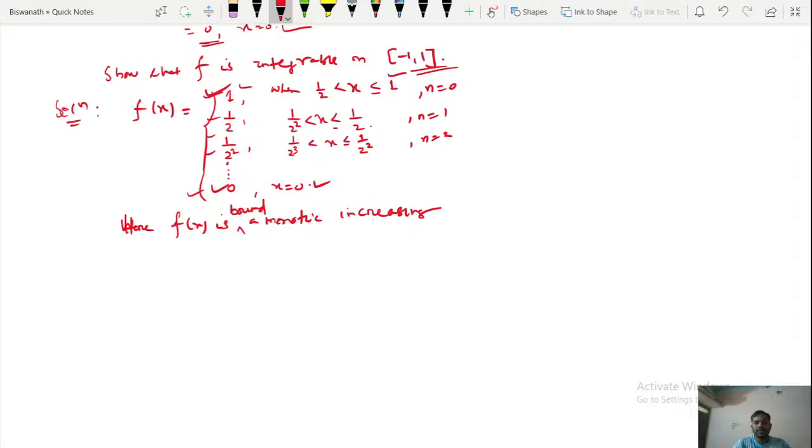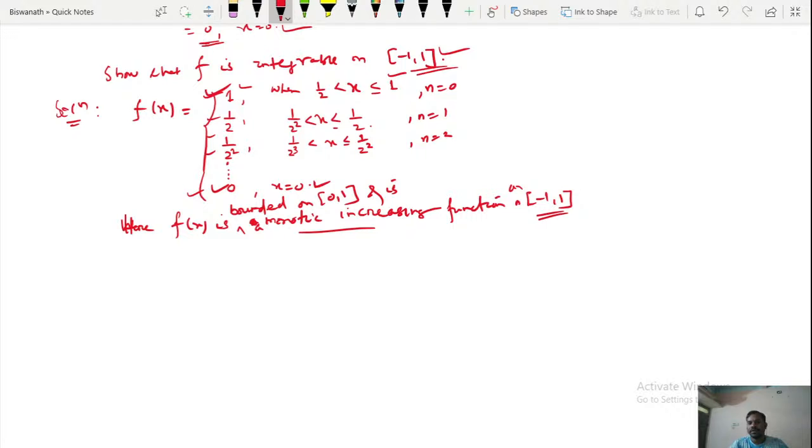So we can say f of x is bounded on 0, 1 and is a monotonic increasing function on -1 to 1. So in between -1 to 1, whatever x we put, for those values of x, f is monotonic increasing.